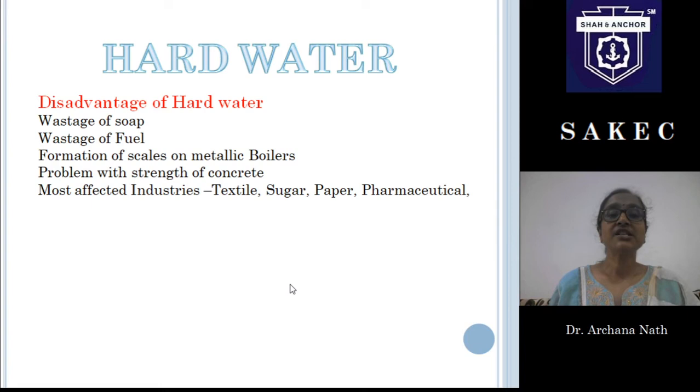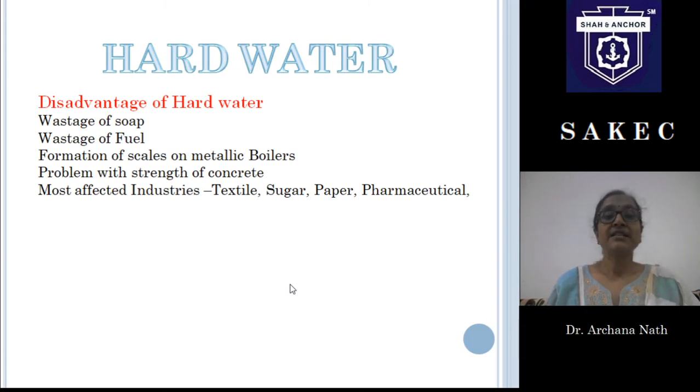It will be the wastage of fuel. There will be formation of scale in the metallic boilers. So whenever we boil this type of water, we will have formation of scales. This white precipitate settles down on the inner surface of the boiler and it gives stable scales. And what will be the problem? There will not be uniform heating.